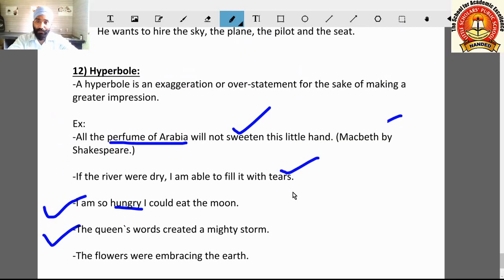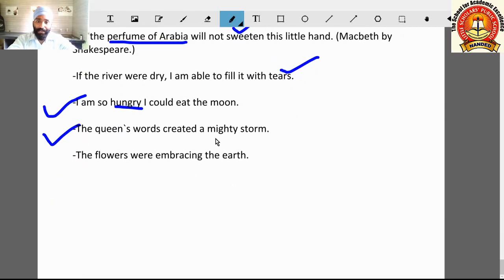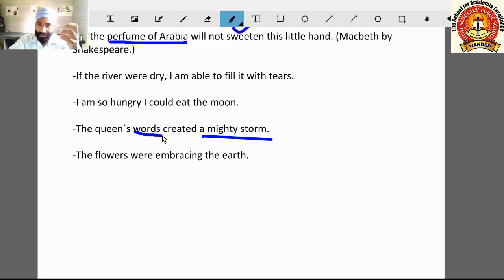The queen's words created a mighty storm. A mighty storm. Here words of a queen. Our words can create a disturbance in the mind, but here a mighty storm we are telling. So it is a big thing. Big thing is happening. Big as compared to the capacity of the words. So this is why this is hyperbole.